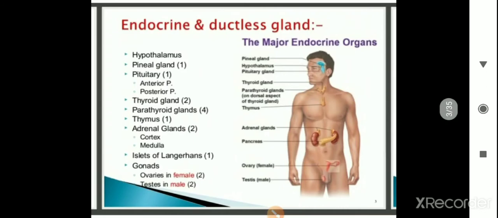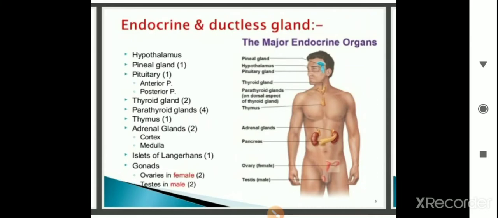Here we are dealing with the physiology of human beings, who are also vertebrates. So what are the different types of glands which play a major role in the body of an individual? Let us discuss in this session.